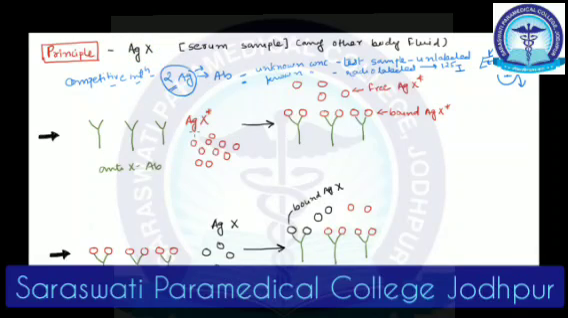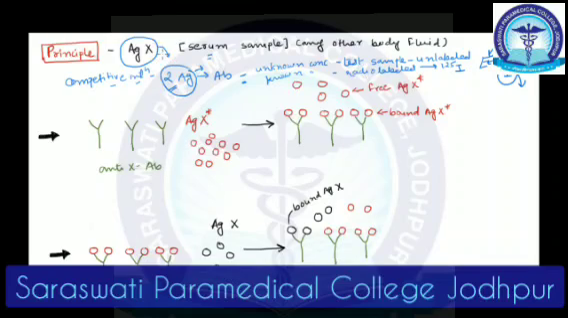Now, the first thing in RIA is to make a setup where we can detect this unknown antigen, right? Let's say, for example, we are looking for some antigen X in the patient's serum sample. Here I'm saying serum sample, it can be any other body fluid also. So we are looking for some antigen X, how much of this is present in the patient's serum.